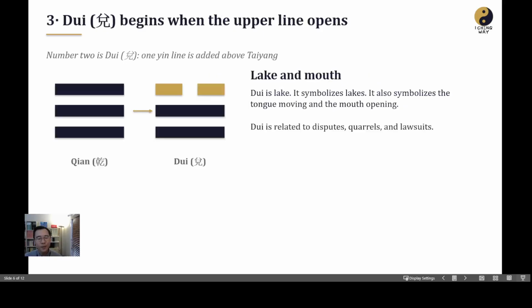The second trigram is the Dui trigram. Dui represents lake. You can see the shape. It looks like a lake. It also symbolizes a tongue moving in the mouth when it's opening. Dui is also related to disputes, quarrels, and lawsuits.